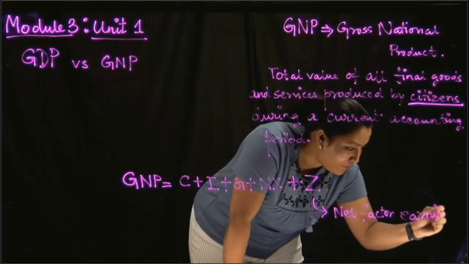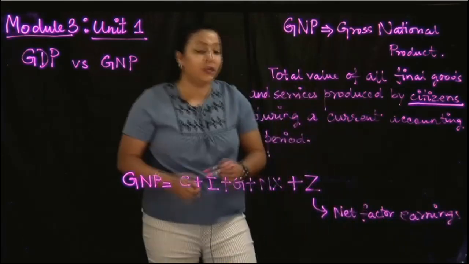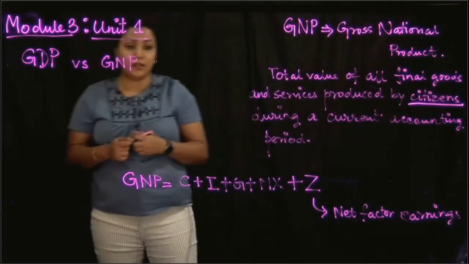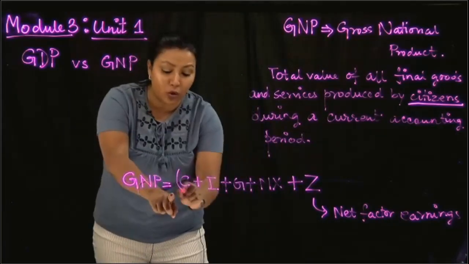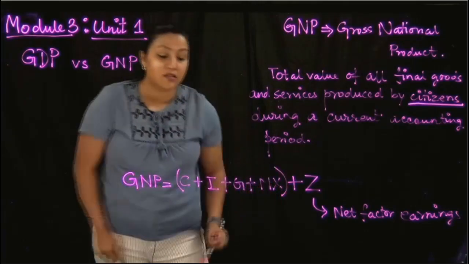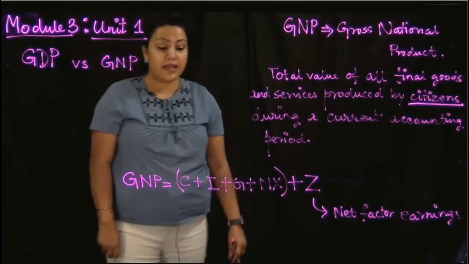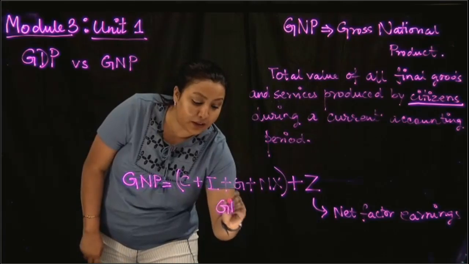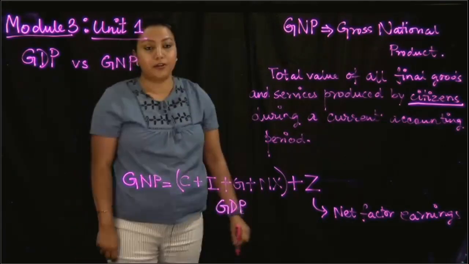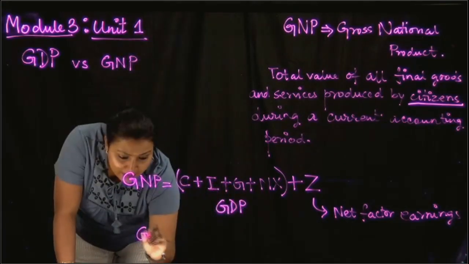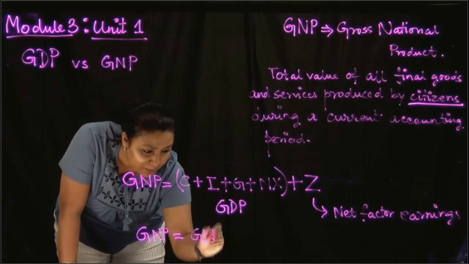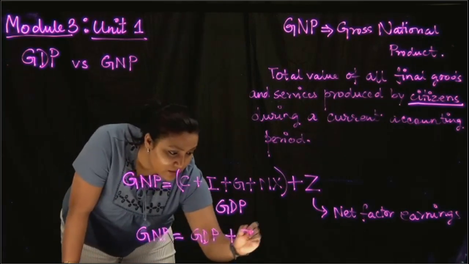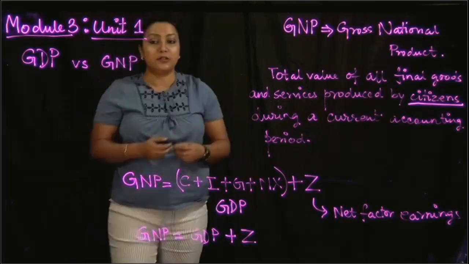I will tell you in a minute what we mean by net factor earnings. But before that, please note that this part, C plus I plus G plus NX, is actually the GDP of the country. So we can say that GNP is equal to GDP plus the net factor earnings, that is capital Z.